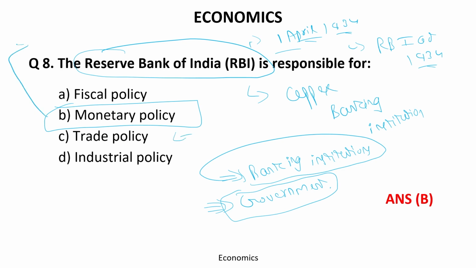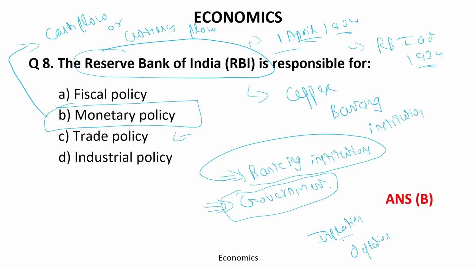The monetary policy basically deals with cash flow, or you can say currency flow. The currency flow is very responsible for inflation and deflation.